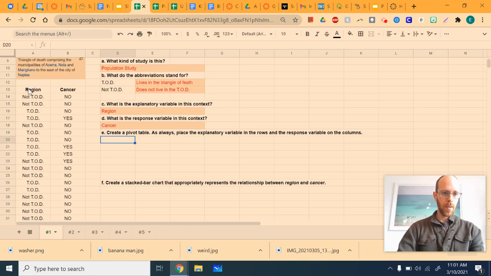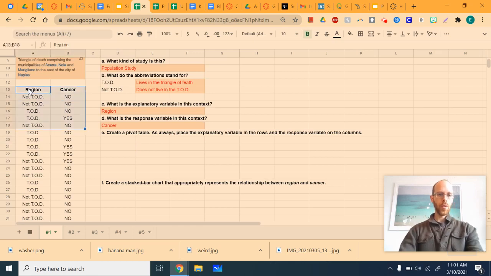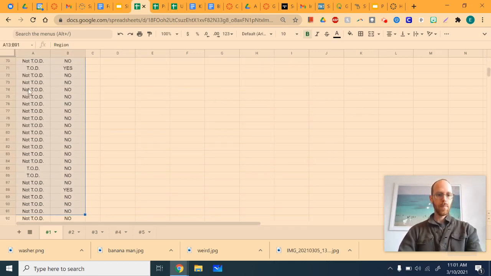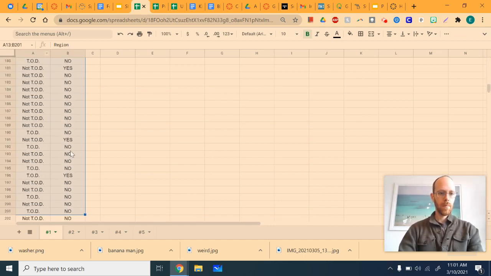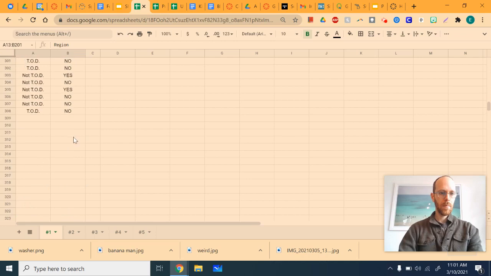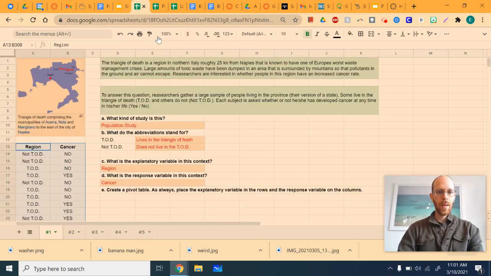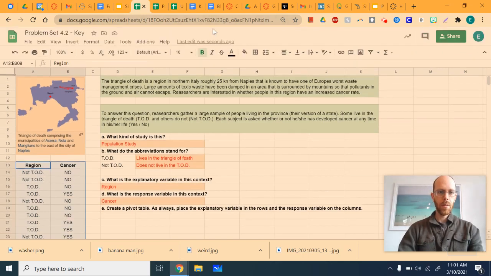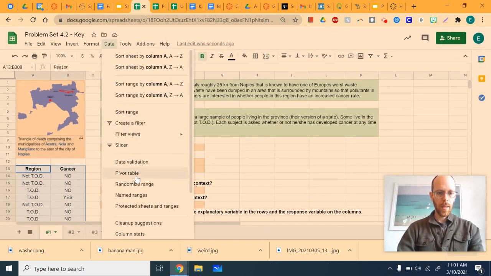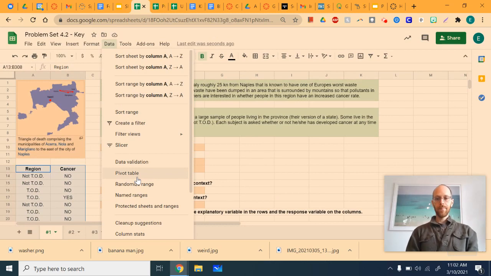And here we go. Step number 1 is to highlight our data. And to go to data and select pivot table.